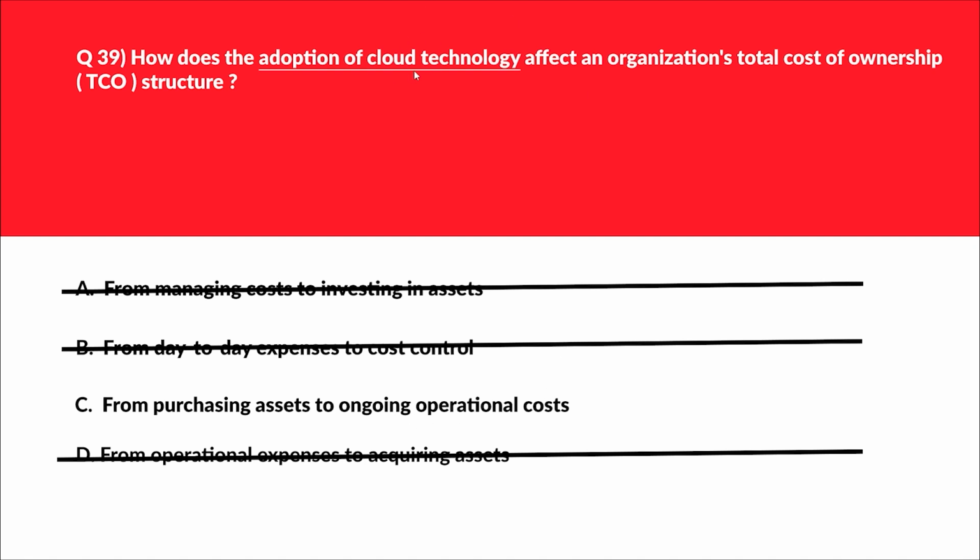Just remember, cloud is related to operational expenditure or operational cost, that is OpEx, and on-premises, on the other hand, is related to CapEx, that is capital expenditure. That is what we are looking for, because CapEx means paying for building rents, hardware cost, physical security of the infrastructure, etc. Therefore, in cloud, we focus more on operational cost or operational expenditure, and hence it is the correct answer.